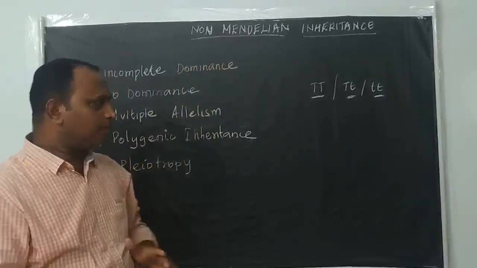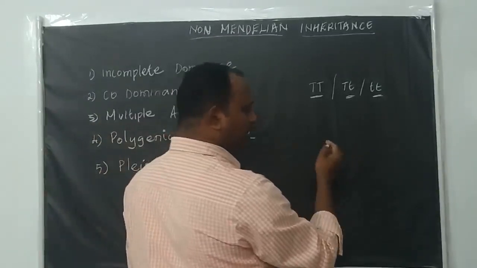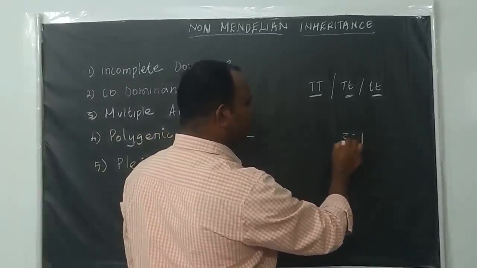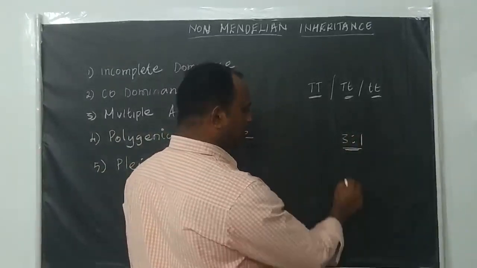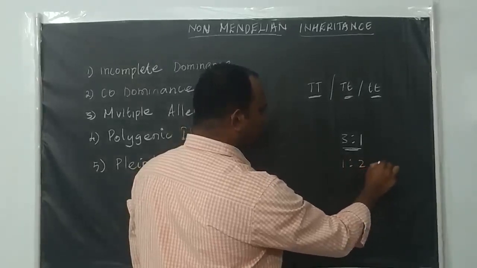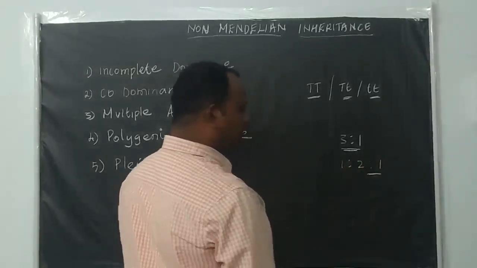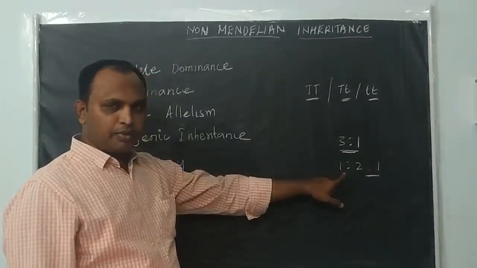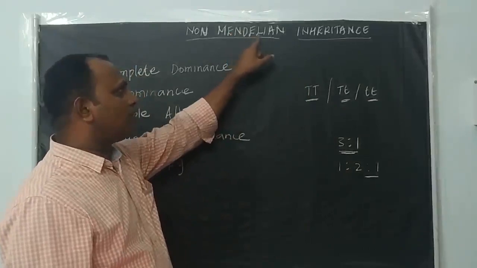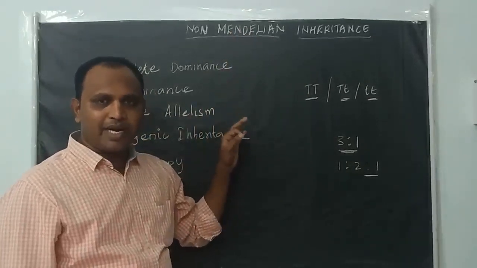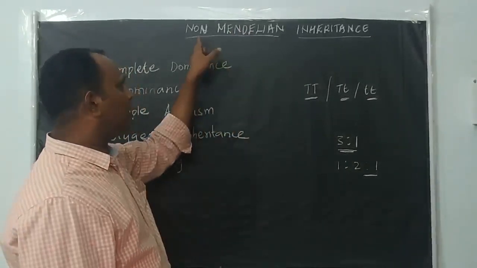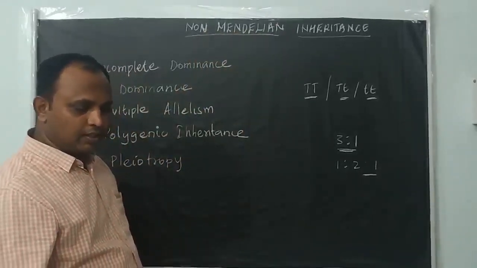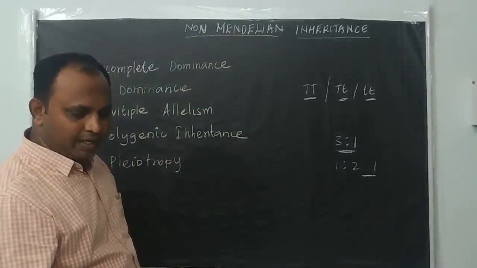inheritance, right? So in Mendelian inheritance, if we conduct a monohybrid cross, we definitely get a 3:1 phenotypic ratio in the F2 generation, and a genotypic ratio of 1:2:1. If the result deviates from this phenotypic ratio and genotypic ratio, we call it non-Mendelian, because it is not obeying Mendelian principles. That's why we call it non-Mendelian inheritance, right? And here we are going to see some important non-Mendelian inheritance.